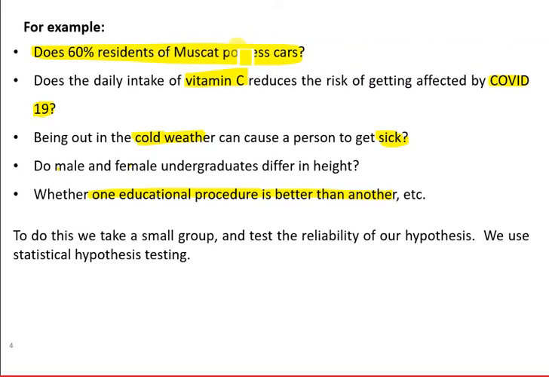Instead, we will take a small group of people from each vilayat, the different regions in Muscat, like Al Khud, Al Seeb, Al Hail. Then we check if they have a car or not, and then we make the decision on the reliability of our hypothesis. So we don't have to check the entire population. Instead, we make the decision on a small group.